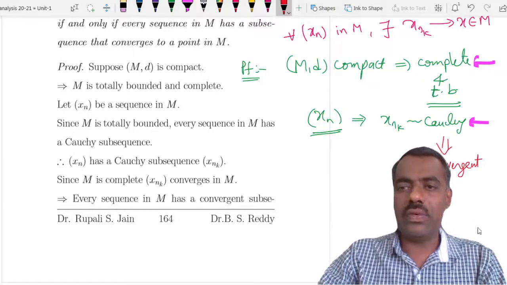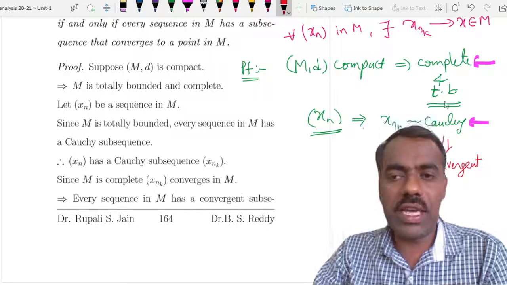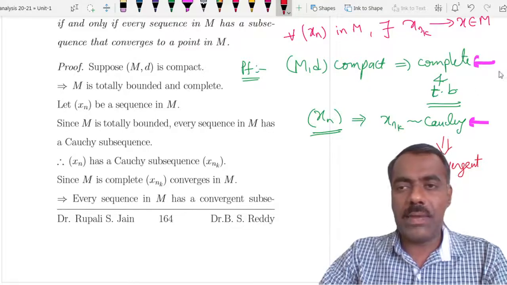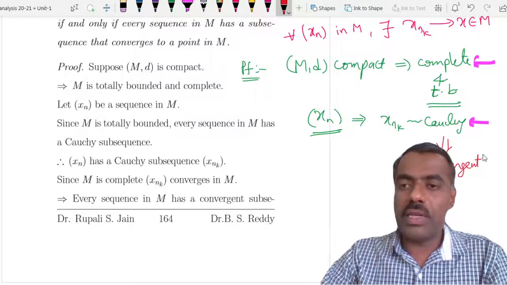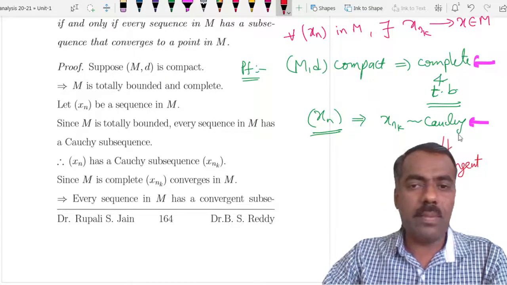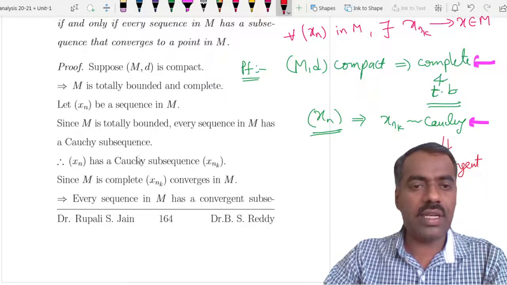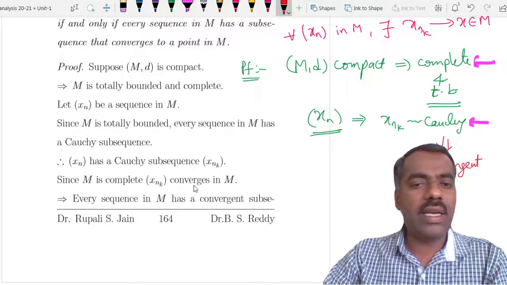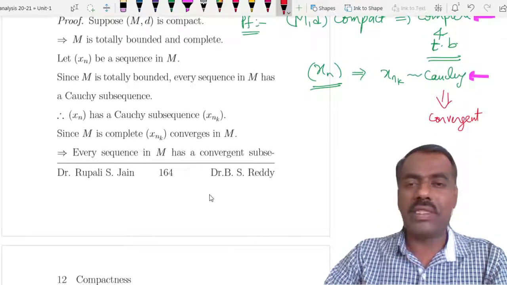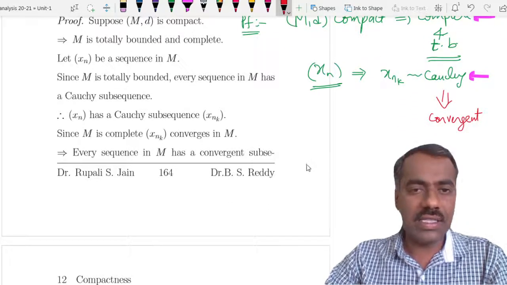What property are we using here? Because this (M, d) is complete, in a complete metric space, Cauchy implies convergent, right? So that shows that xnk converges in M. That means every sequence in M has a convergent subsequence.